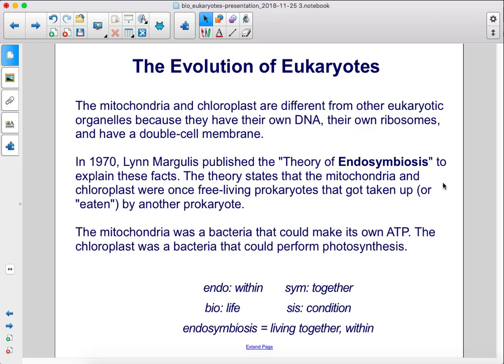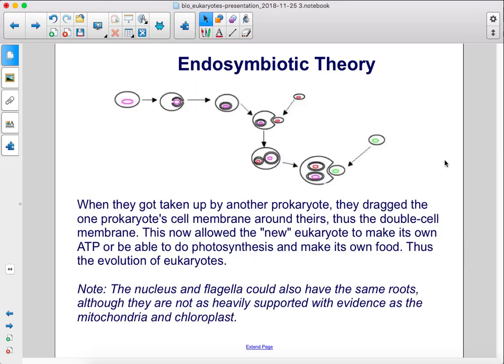The theory states that the mitochondria and chloroplast were once free-living prokaryotes that got taken up or eaten by another prokaryote. The mitochondria was a bacteria that could make its own ATP. The chloroplast was a bacteria that could perform photosynthesis. When they got taken up by another prokaryote, they dragged the one prokaryote's cell membrane around theirs, thus the double cell membrane. This now allowed the new eukaryote to make its own ATP or be able to do photosynthesis and make its own food, thus the evolution of eukaryotes.